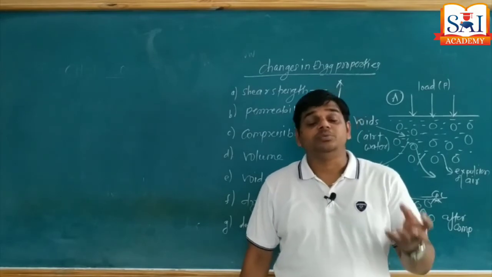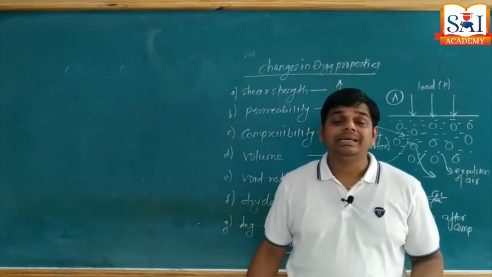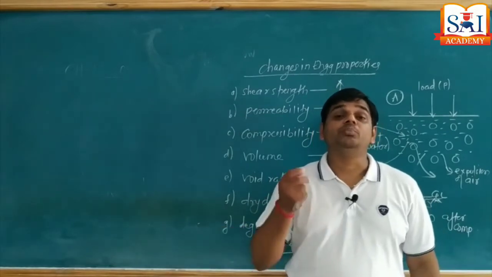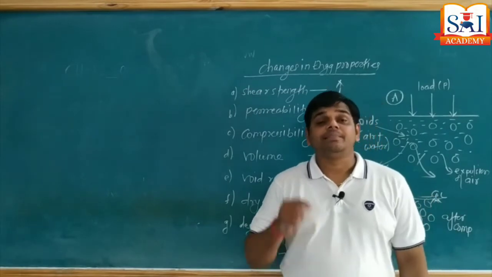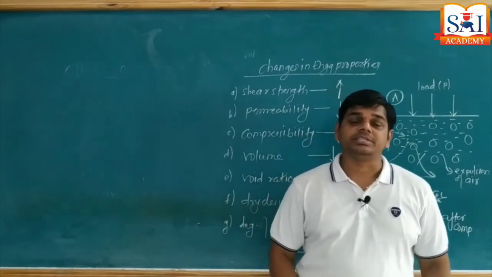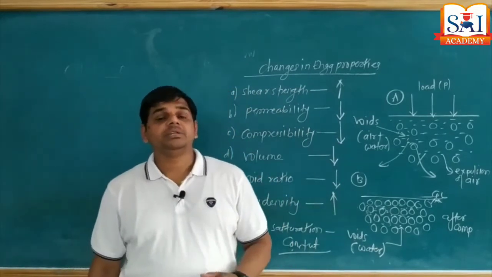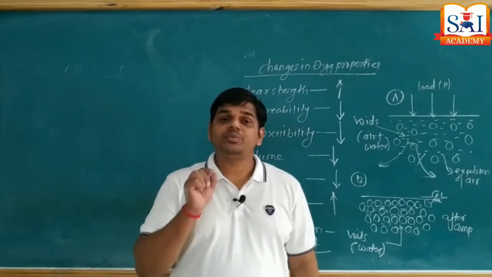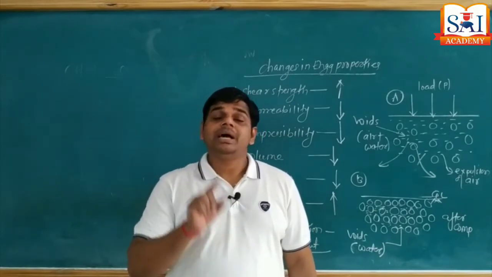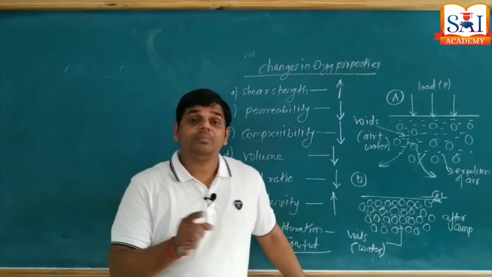That water during the process of compaction plays an important role as a binder, acting as a lubricant, and this water brings the soil particles together and their shear strength goes on increasing. So what is the important point here? For the process of compaction, addition of water is essential. But how much water is to be added? That is very important, and we are going to determine it from a laboratory test.